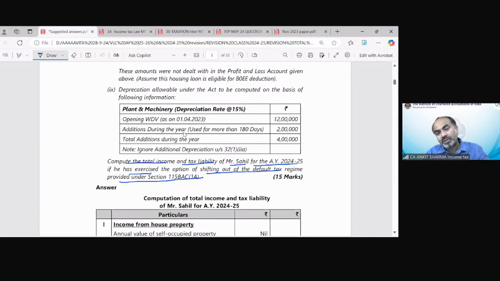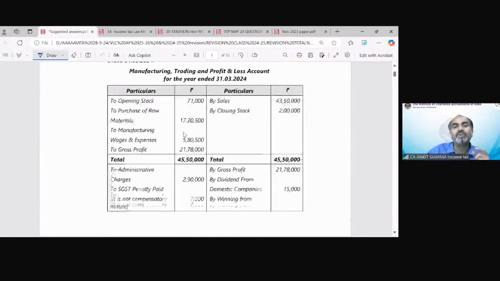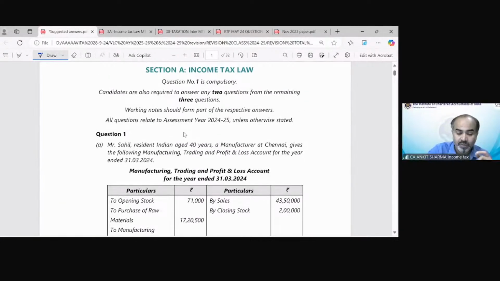So the solution will be a little less complex because we just need to calculate the total income as per our optional tax regime. Now we will start reading the question and find those provisions that might be useful for the solution. So Mr. Sahil, our resident Indian. That is important because we have to apply the basic exemption limit as per the residential status and year.